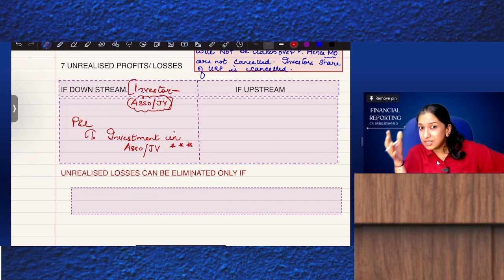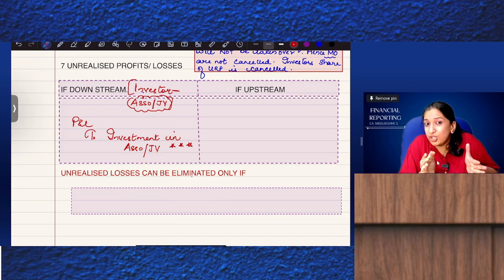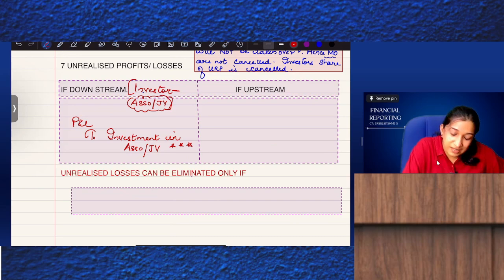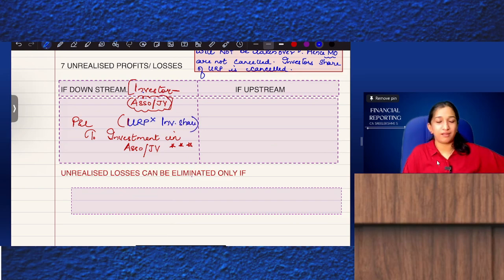If associate or joint venture stock is to be reduced, it means investment is to be reduced. Only our share of URP is to be deducted. So that is URP into investor's share. I take only my share.